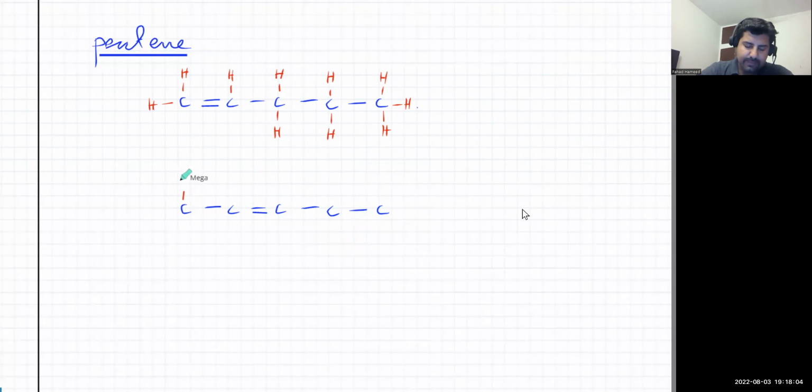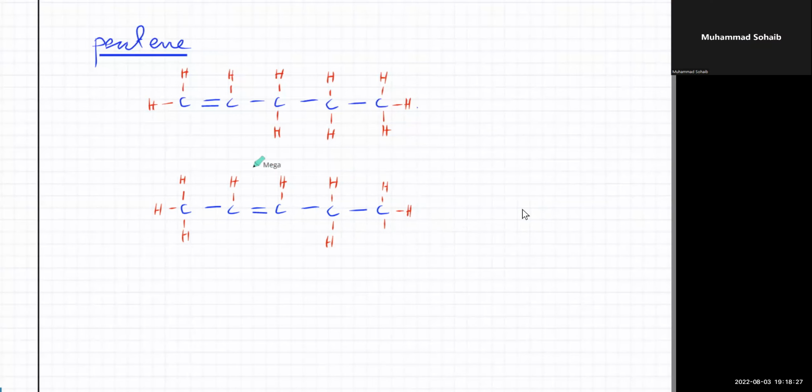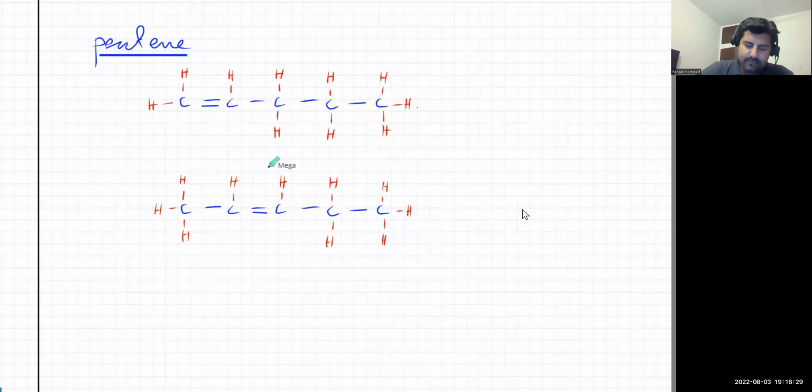So add the hydrogens: this one will have 3 hydrogens, this one will have 1 H. Remember, each carbon atom makes 4 bonds. So this one will have 1 H, this one will have 1 H, this one will have 2 H's, and this one has 3 H's. So it's basically CH3, CH, CH, CH2, CH3, if I write the condensed version. So you'll have 2 versions of pentene.